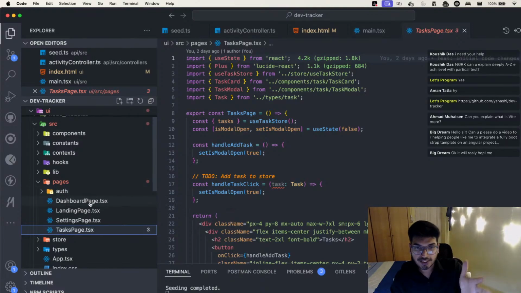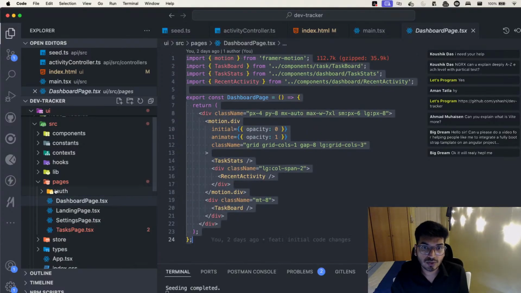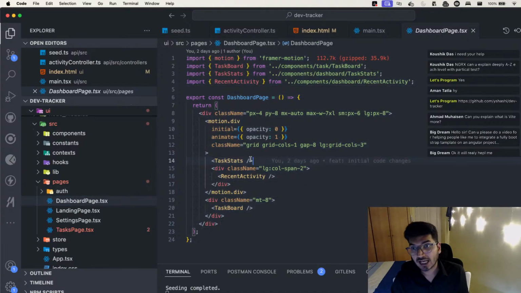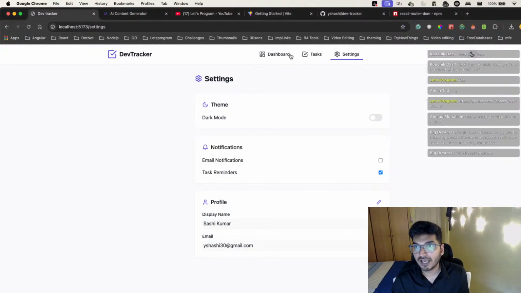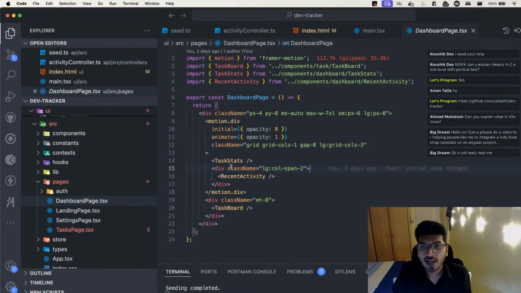So that's how you divide your things in a React project. You create pages, and inside pages you use components. If I take a look at the dashboard page, it has several things: we have stats here, we have recent activities, then we have a task board. Don't you think this can be divided into three different components, one for each? Yes or no? And that's what I have done here.